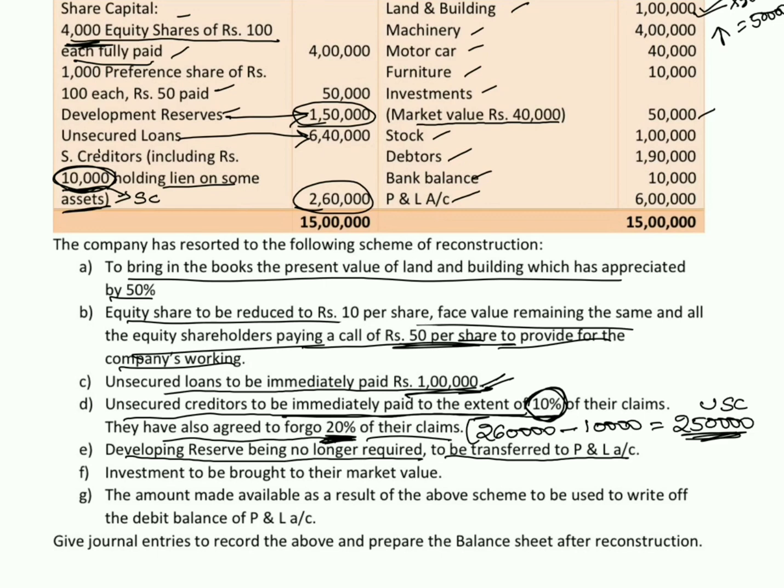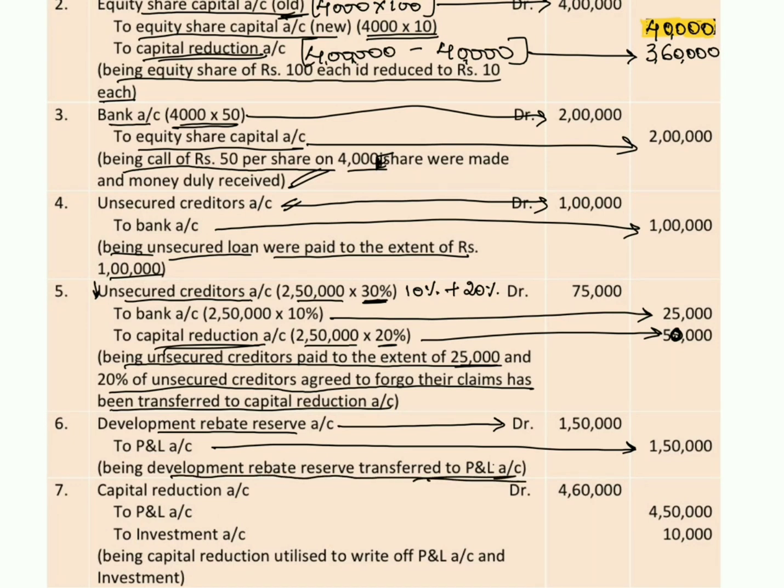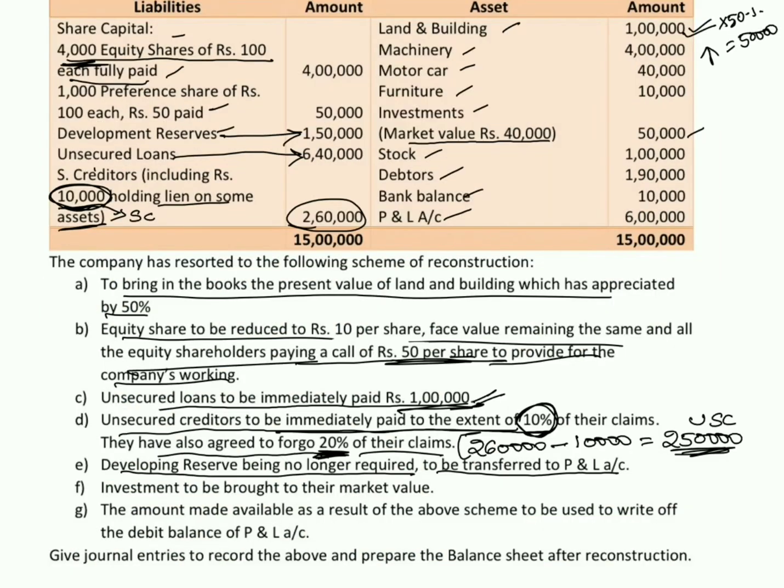Let's pass the journal entry. Development rebate reserve account debit, to profit and loss account 1,50,000. I repeat the entry. Development rebate reserve account debit to profit and loss account rupees 1,50,000, being development rebate reserve transferred to profit and loss account.